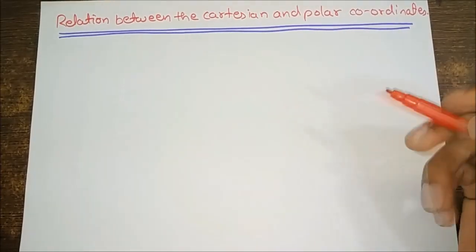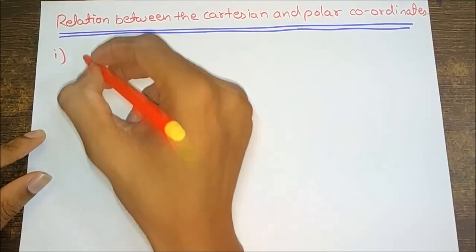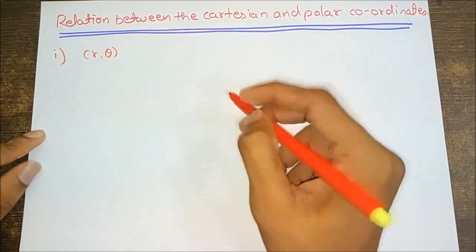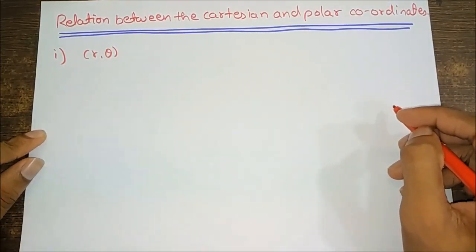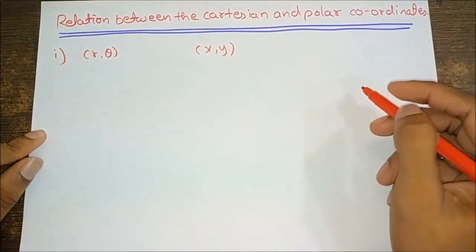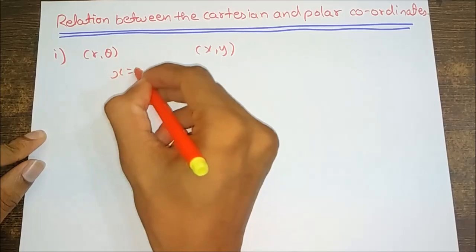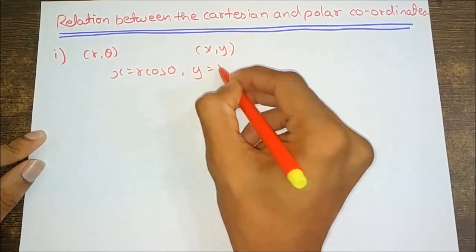Relation between the Cartesian and the polar coordinates. First, if r comma theta are the polar coordinates of the point P in the plane, then its Cartesian coordinates, that is x comma y, are given by x is equal to r cos theta, y is equal to r sin theta.